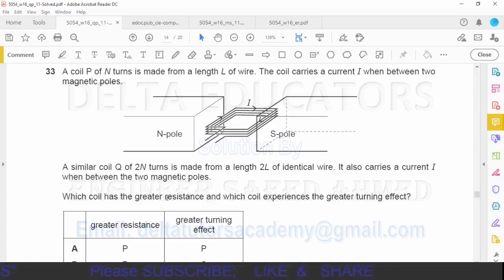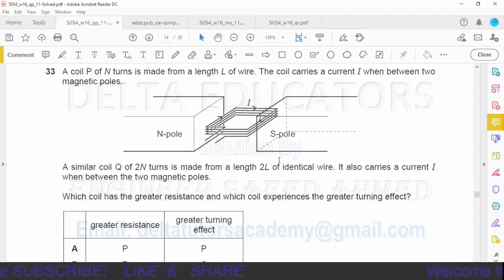Okay, here it is given a similar coil Q of 2N turns. 2N turns means the number of turns is increased. When the number of turns is increased, there will be greater turning effect. So we can say in coil Q there will be greater turning effect because here the number of turns is increased. Now, second thing, in coil Q the length is also increased by two times.